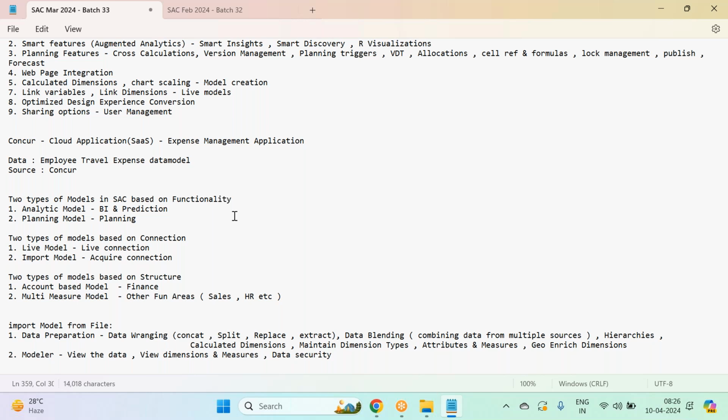Basically it's an expense management application, guys, where you clock all your expenses. In maximum IT companies, around 70% of the industries or organizations use Concur as an expense management tool. It's a market leader in expense management.